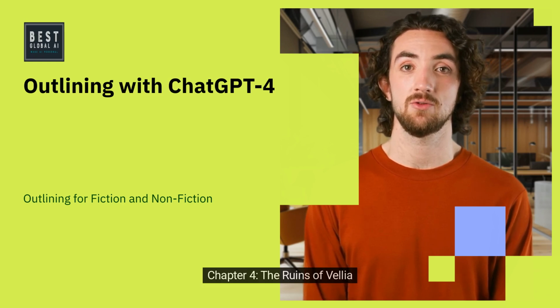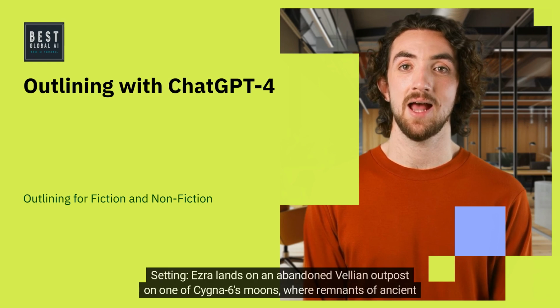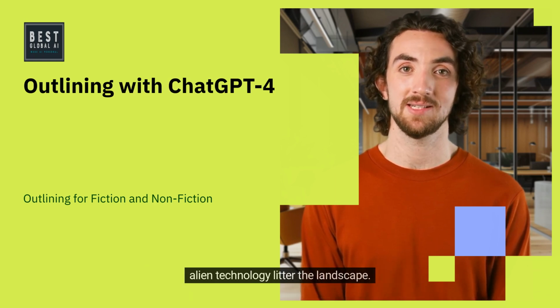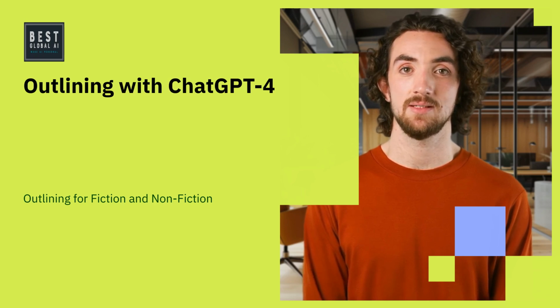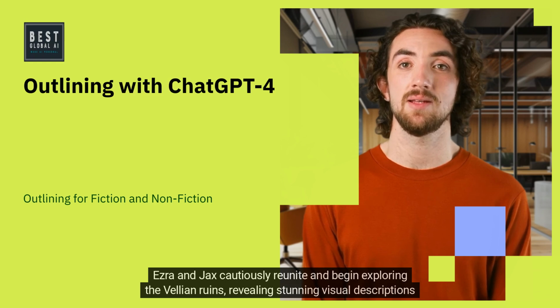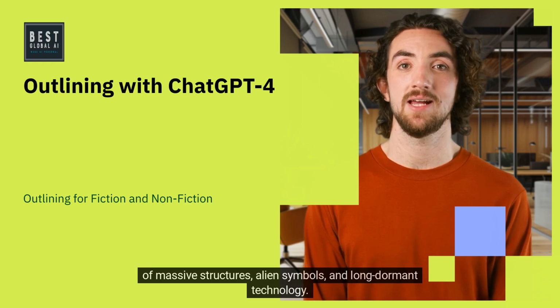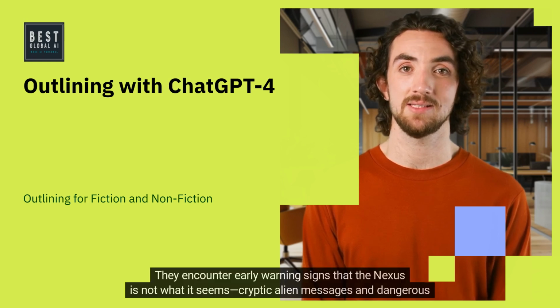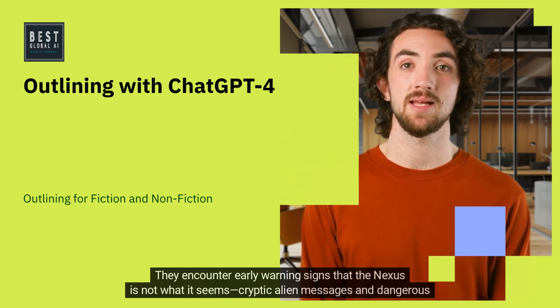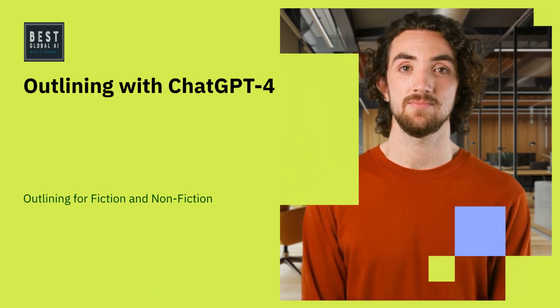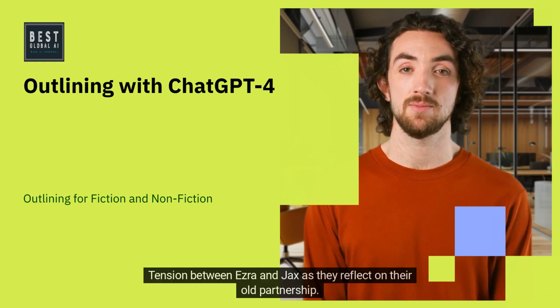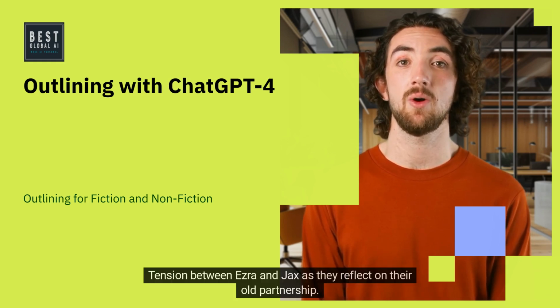Chapter 4: The Ruins of Velia. Setting: Ezra lands on an abandoned Velian outpost on one of Cygna 6's moons, where remnants of ancient alien technology litter the landscape. Major plot points. Ezra and Jax cautiously reunite and begin exploring the Velian ruins, revealing stunning visual descriptions of massive structures, alien symbols, and long-dormant technology. They encounter early warning signs that the Nexus is not what it seems: cryptic alien messages and dangerous traps.